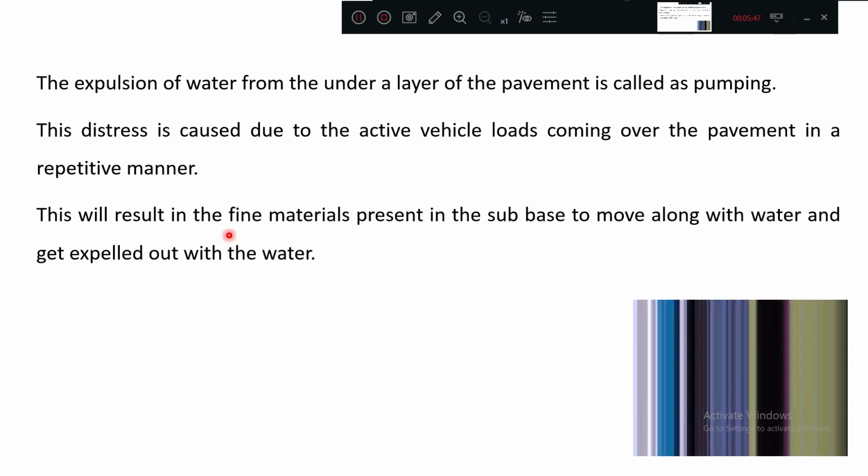This will result in the fine particles present in the subgrade, I have told you soil particles which are more fine, not coarser, mixing with water, moving along with water and getting expelled out.